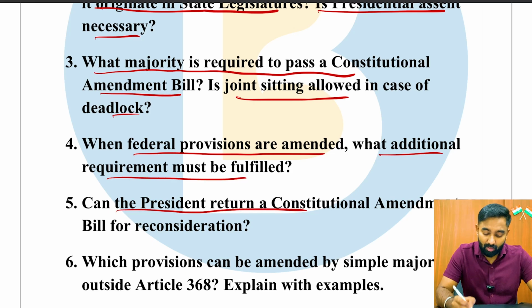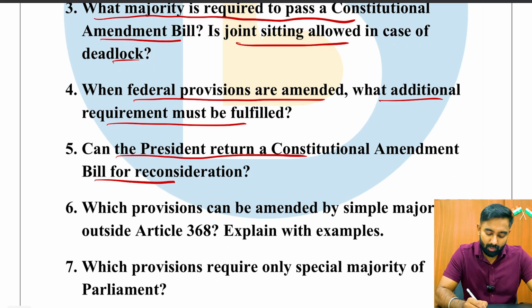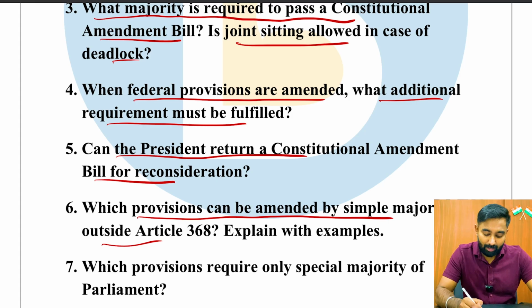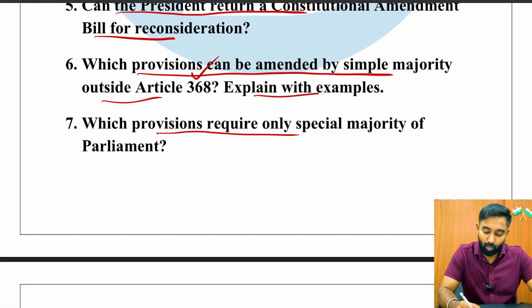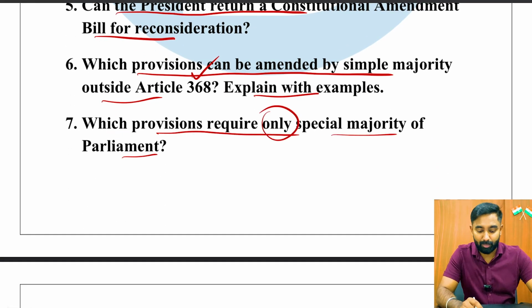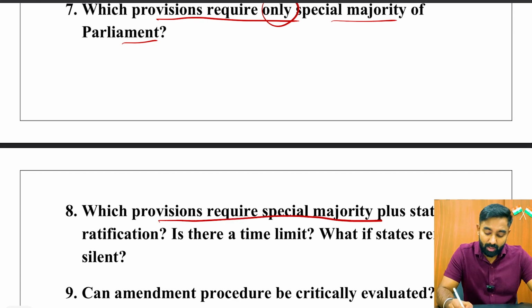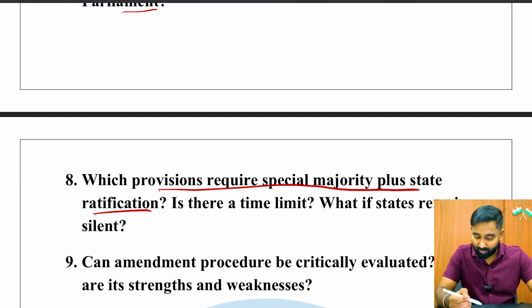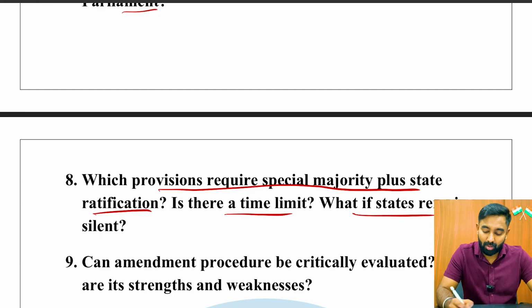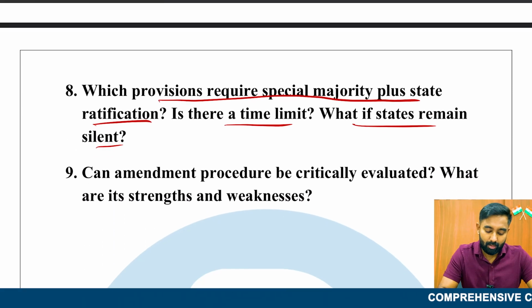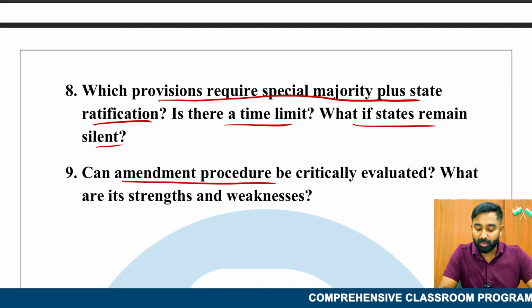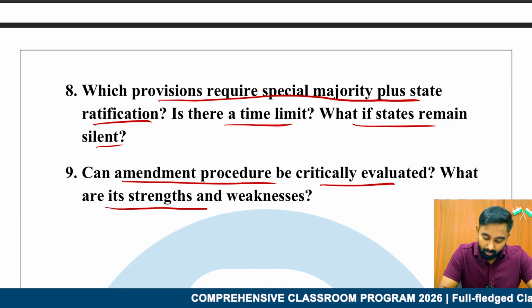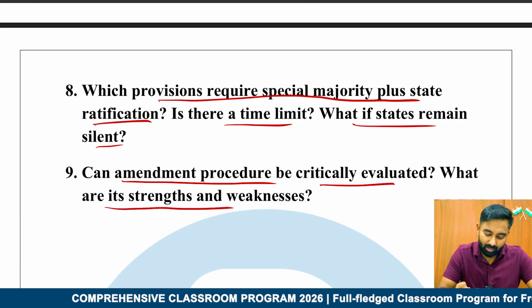Fifth question, can the president return a constitutional amendment bill for reconsideration? Sixth question, which provisions can be amended by simple majority outside the scope of Article 368? Explain with examples. Which provisions require only special majority of Parliament? Which provisions require special majority plus state ratification? Is there a time limit? What if states remain silent? And the last one, can the amendment procedure be critically evaluated, and what are its strengths and weaknesses?